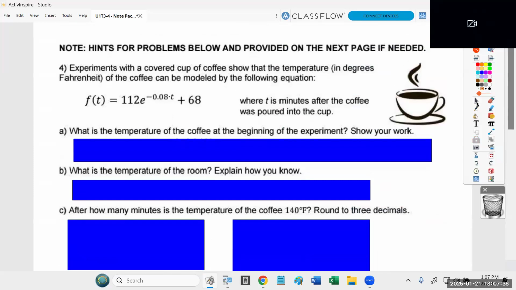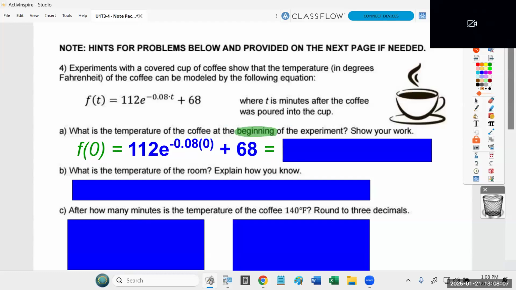What is the temperature of the coffee at the beginning of the experiment? Show your work. So at the beginning of the experiment, what number should you use for time? 0, because no time has passed at all. What makes this question a challenge is you need to realize that the beginning means that the time is equal to 0. You're plugging in 0 for t in this equation. Now I'm going to copy the equation, but plug in 0 for t.